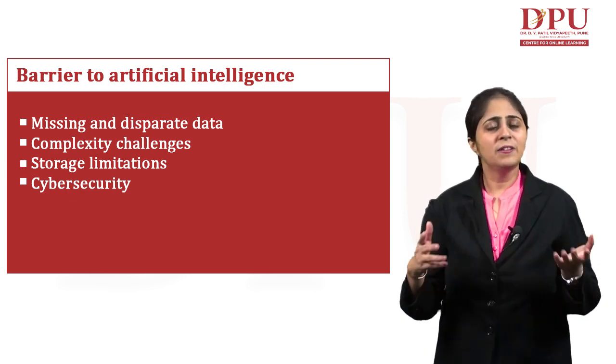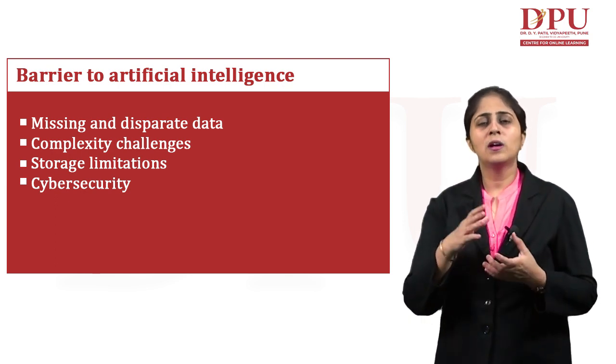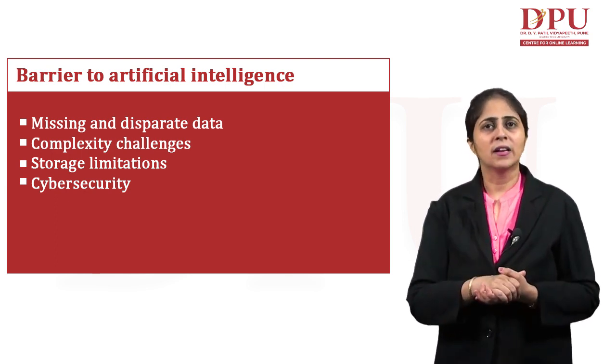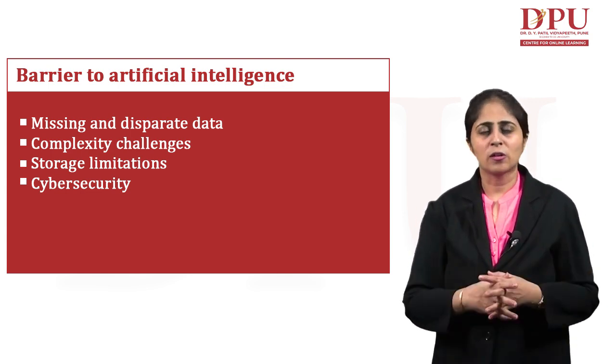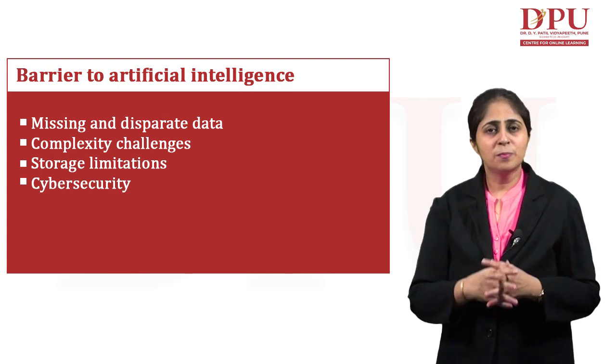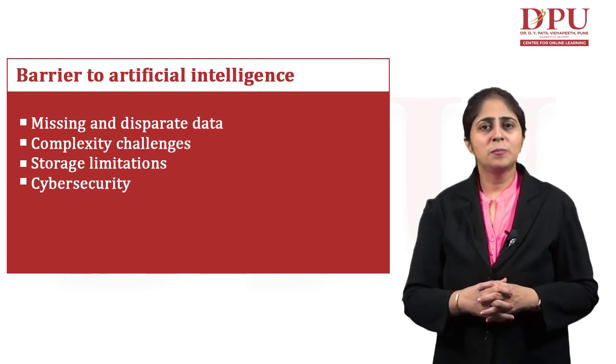Then another barrier is cyber security. We have to do a lot of work in this field of artificial intelligence when we talk about cyber security. Suppose a machine is being built, a robot is being built, any artificial intelligence is being built.